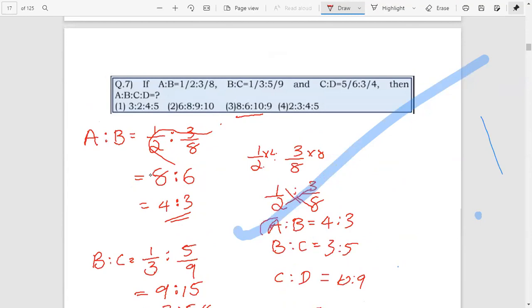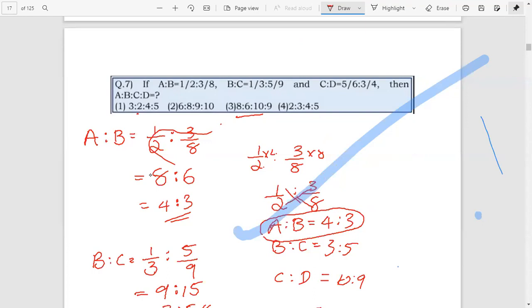That is, here A is to B equal to 4 is to 3. Then which option has A is to B equal to 4 is to 3? That is, first two quantities have ratio 4 is to 3. Okay. Here A is to B equal to 4 is to 3. Without doing this method, we can just check the options.